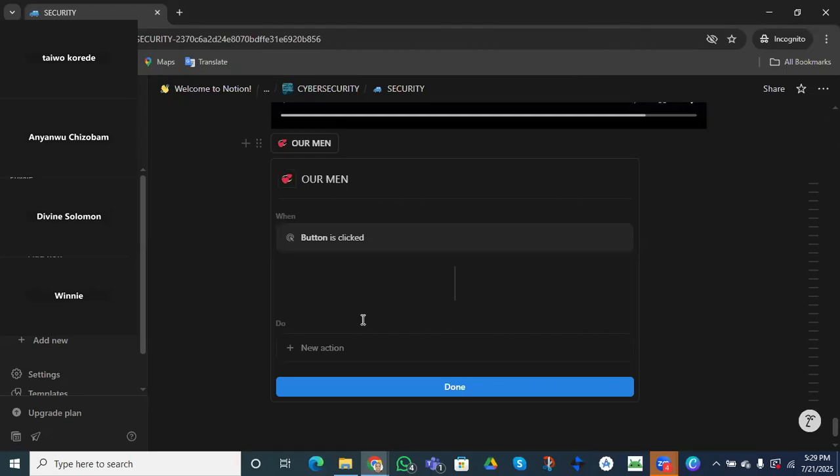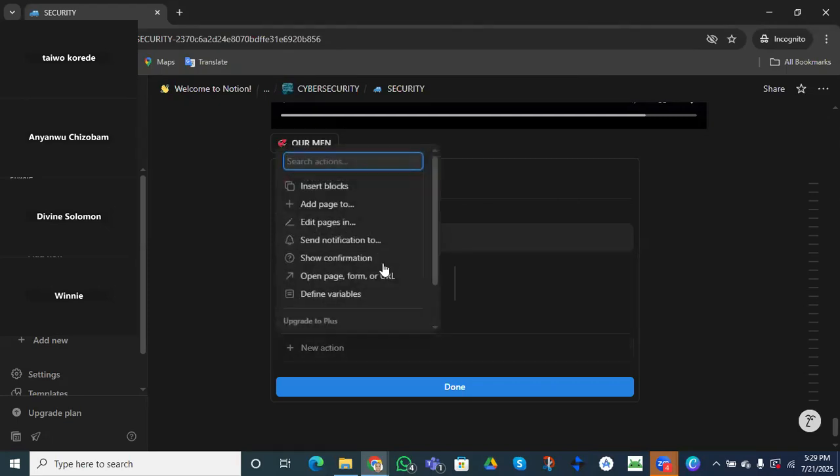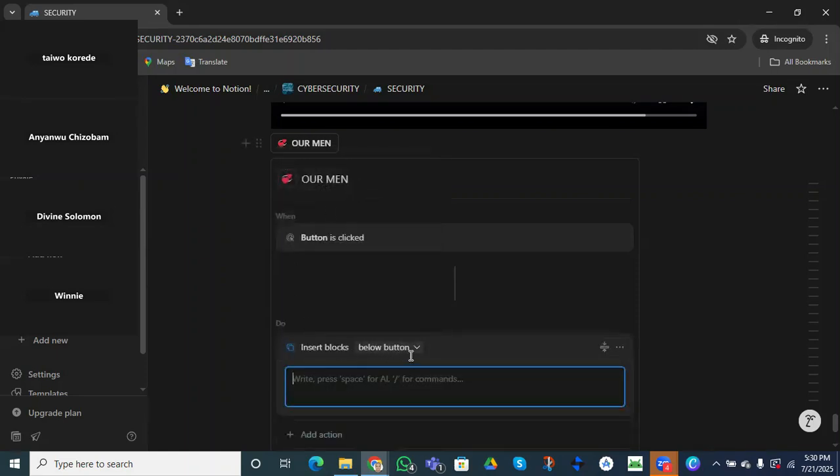For example, now you guys have understood what a trigger is. Let's say whenever they insert a block, up or down, or let's use below, what do I want to happen? Now I want to use what we call the callout or the to-do list. Let's use a to-do list.